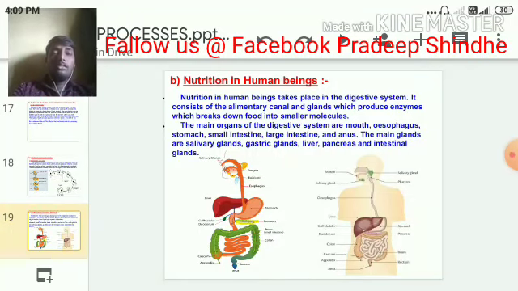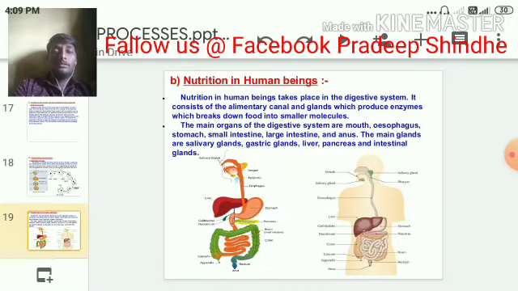So in the case of nutrition in human beings, we have a very systematic, well-developed digestive system. So it is very important for us to study the digestive system of human beings. Nutrition in human beings also deals with the digestive system in detail. Here in this concept, the diagram is very important. Sometimes it may carry a 2 or 3 marks question.